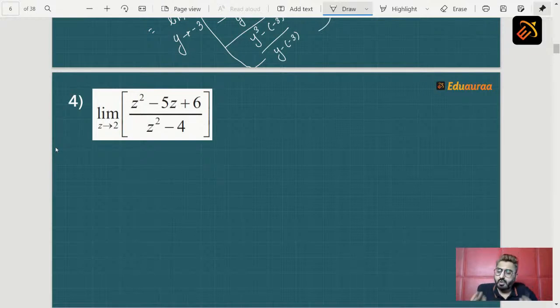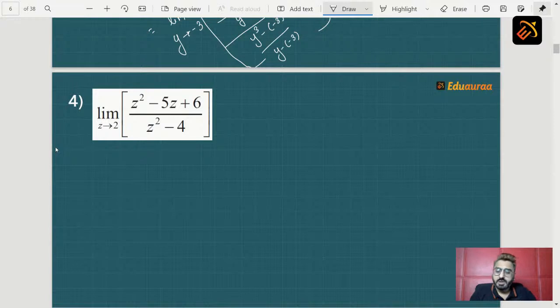Now tell me, looking at this sum, looking at this limit, you should come to know what is the reason which is making this sum 0 by 0. What is the factor? So 2 is the reason which is making your sum 0 by 0. That means z minus 2 is the factor which is making your sum 0 by 0. So what if we remove this z minus 2? You can get the answer. So we are doing the same thing here. We have to remove this z minus 2 so that we can solve the sum.